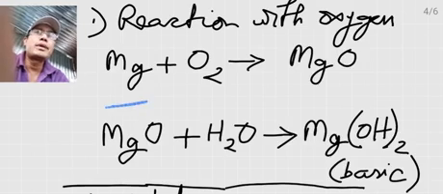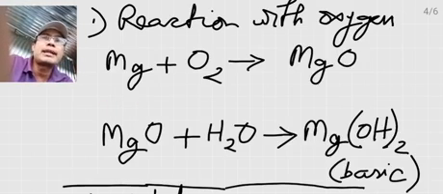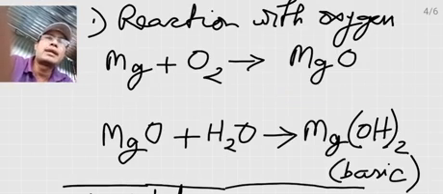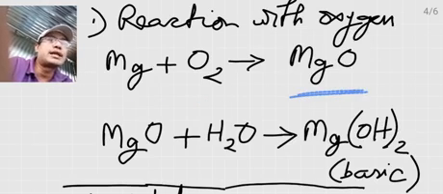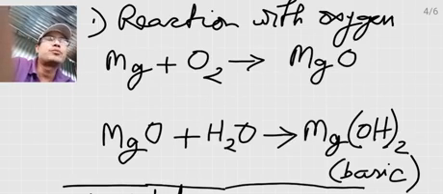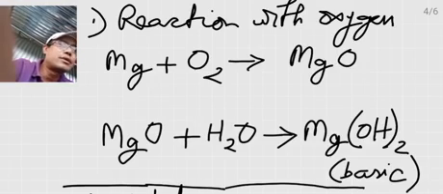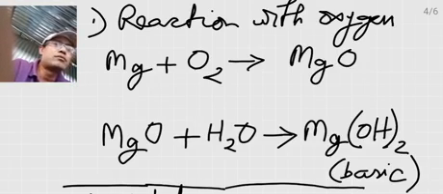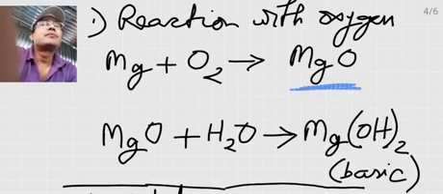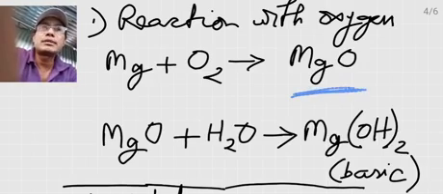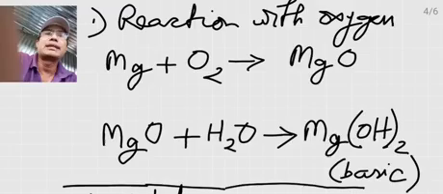Whenever you react a metal with oxygen, they will produce their oxide. That is, metals react with oxygen, producing their metal oxides. Most of the metals react with oxygen, but some may not react, like silver, gold, etc. But most metals react with oxygen, and their metal oxides are basic in nature.